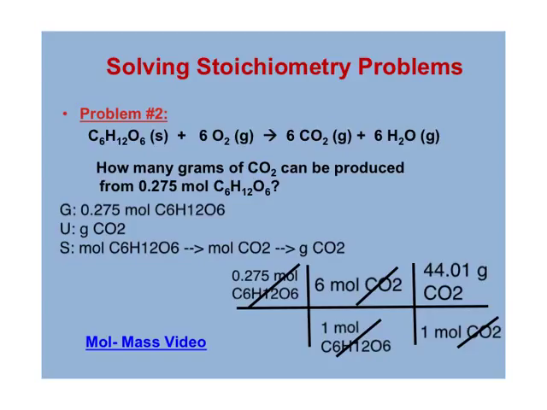Alright, when you multiply all that in your calculator, 0.275 times 6 times 44.01, you should have gotten 72.6 grams of CO2. Again, I used 3 sig figs because that was what was given in my problem. Alright guys, if you had trouble, go back, go step by step again, make sure you're pausing when I stop talking.